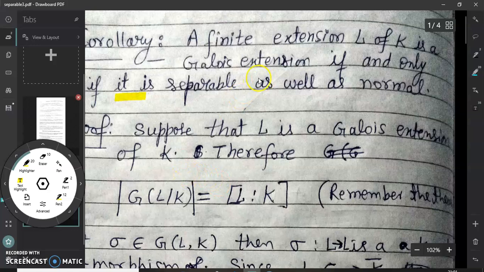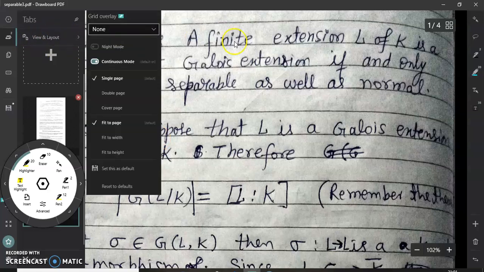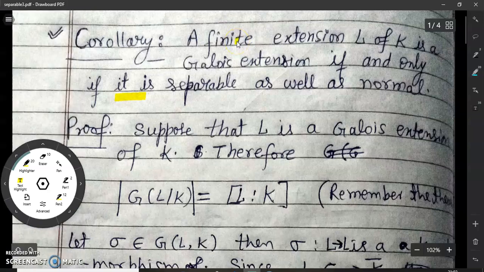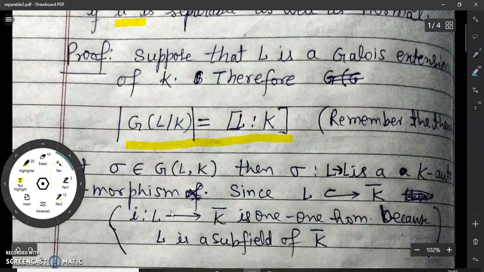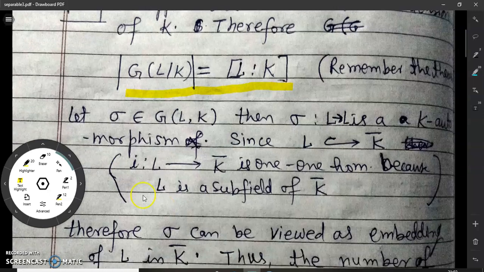So first we assume that L is a Galois extension of K. Therefore, by that result, the order of the Galois group will be the degree of L over K. Now consider an arbitrary element of the Galois group.